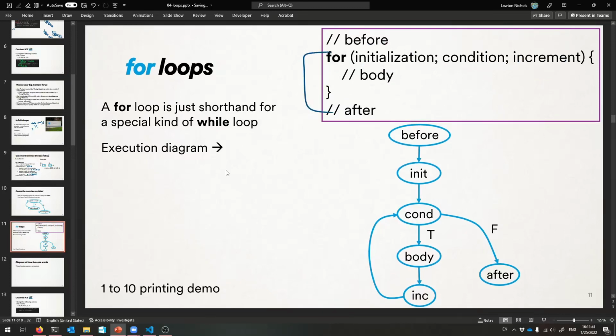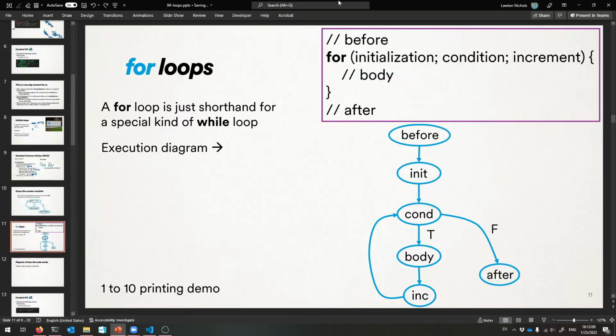If you have a for loop that looks like this, of course, it runs the previous code, and then it starts with the initialization. This code right here is just one line that you write that starts off the loop, okay? It only runs once, and it is never looped back to. It just happens once, and then the loop goes off and does its thing. It initializes the loop, we say.